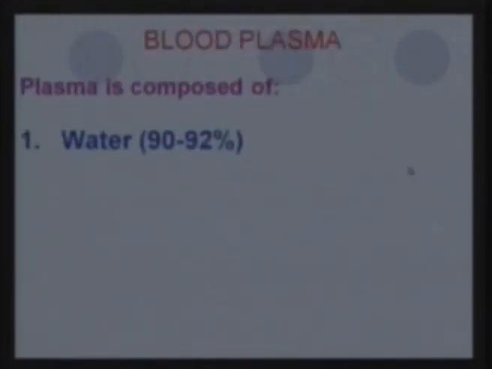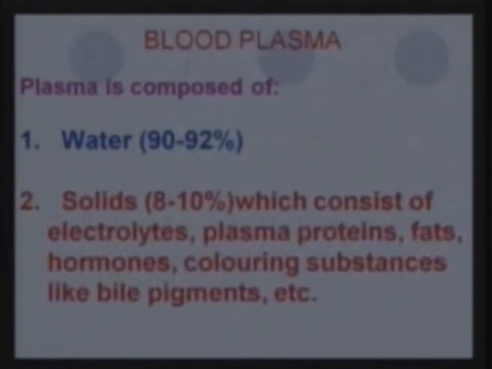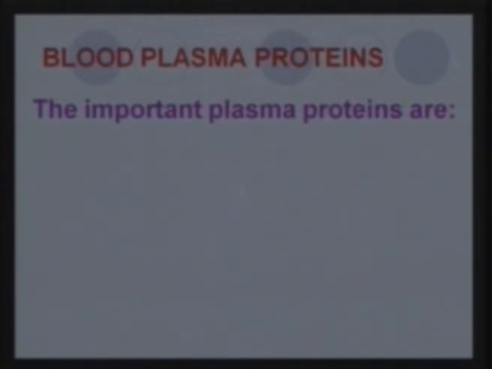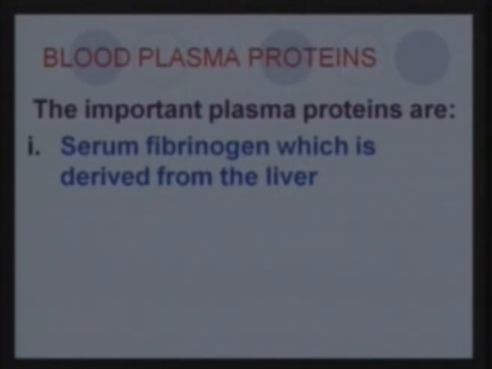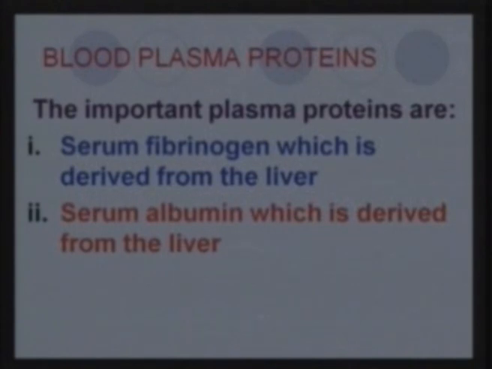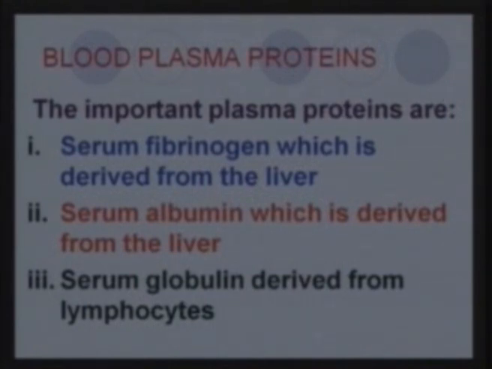The blood plasma is, as I said, basically the liquid part of the blood, and it has about 90 to 92% water. But apart from that, it has some solid components which consist of electrolytes, plasma proteins, fats, hormones, and coloring substances like bile pigments. So along with water, it has some solid components. Now the blood plasma has proteins, and the important blood proteins it has are serum fibrinogen, which is obtained from the liver, and serum albumin, which is also from the liver. And then you have serum globulin, which is derived from the lymphocytes, that is, it comes from the white blood cells.